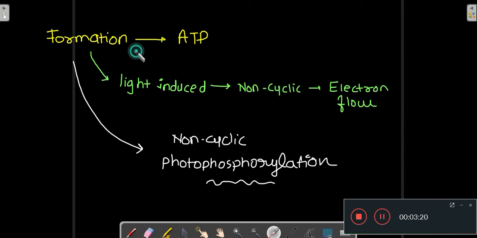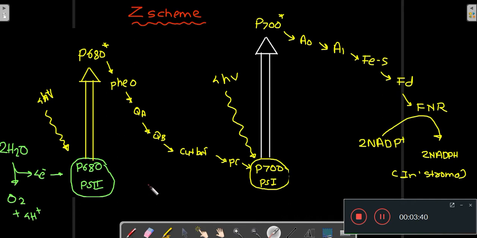So the formation of ATP because of the light-induced non-cyclic electron flow is known as non-cyclic photophosphorylation. Photophosphorylation means due to light there is ATP formation, and non-cyclic means the electron flow involved is non-cyclic.